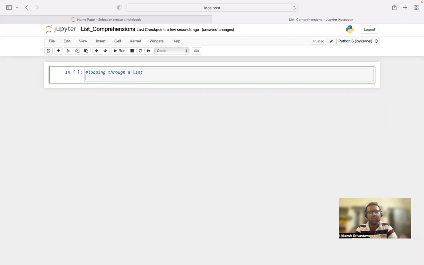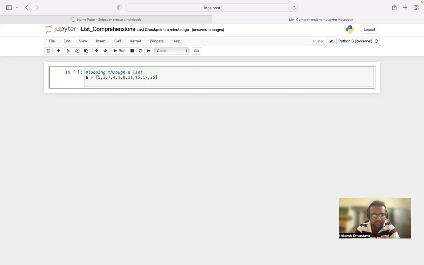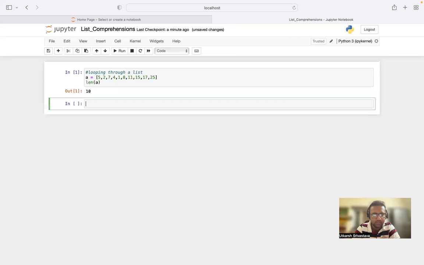How do we loop through a list? To loop through a list, firstly we'll create a list: 5, 2, 7, 4, 1, 8, 11, let's say 15, 17, 25. Let's check the length of this list first. The length of this list is 10. The count of elements is 10.